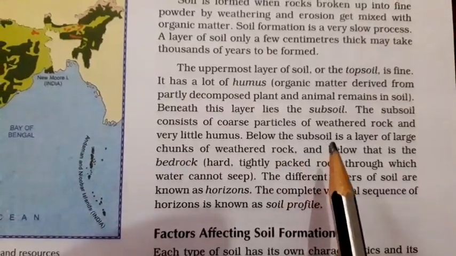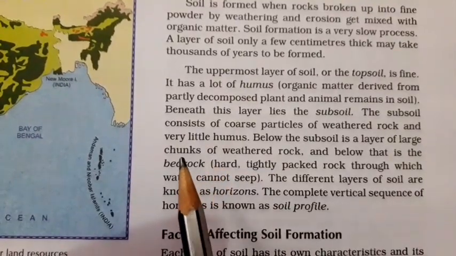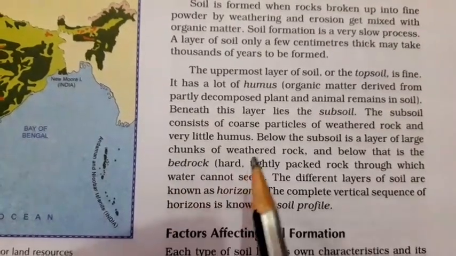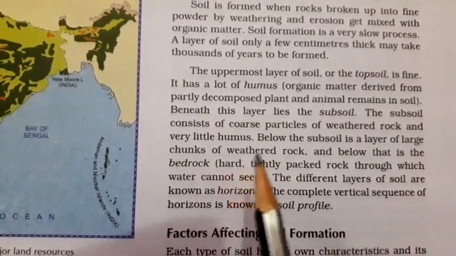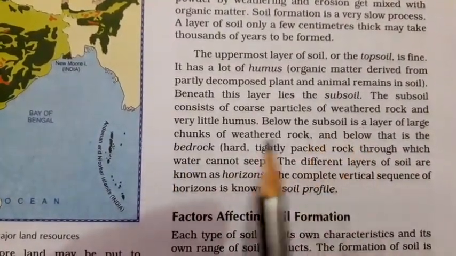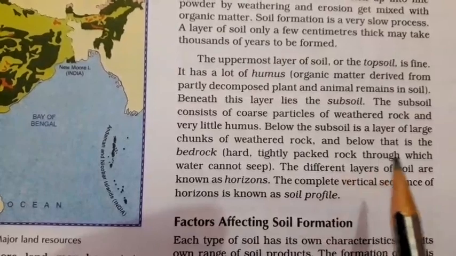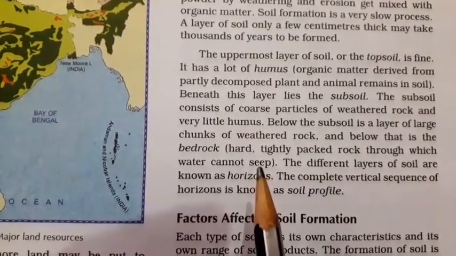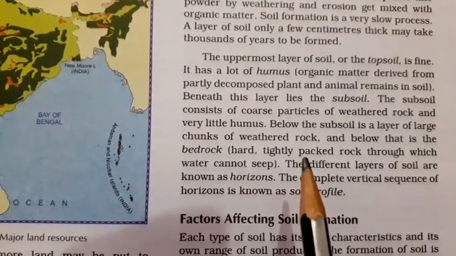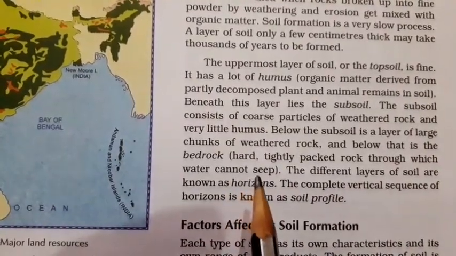Below the subsoil is a layer of large chunks. You can call them pieces of weathered rocks, pebbles of weathered rocks, and below that is the bedrock. What is bedrock? Hard, tightly packed rock through which water cannot seep. It is a structure of tightly packed rocks, so water cannot pass through these rocks.